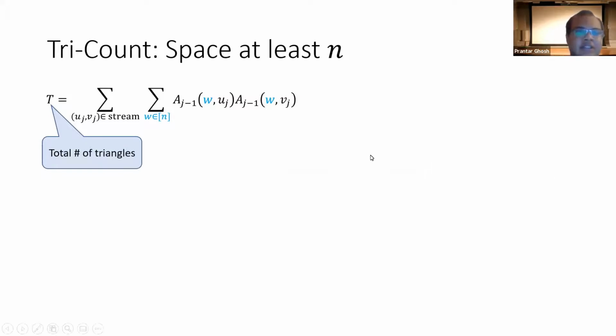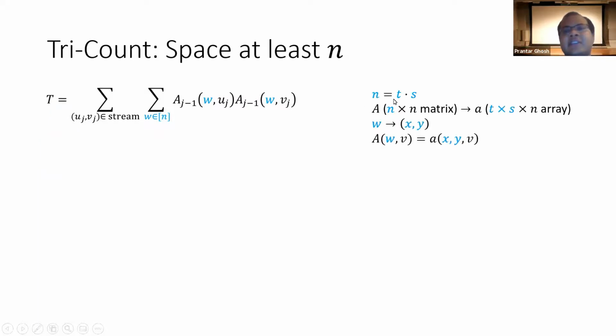So recall that the quantity within this outer summation was the number of triangles added by the jth edge u_j, v_j. So if we sum it over all u_j, v_j in the stream, we get the total number of triangles. Then for some parameters t and s whose product is n, we shape the n cross n adjacency matrix capital A into a t cross s cross n array small a. So if w becomes a tuple x comma y, then the w, vth entry of capital A becomes the x comma y comma vth entry of small a.